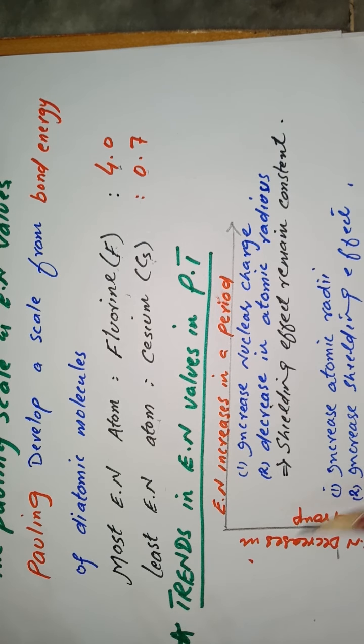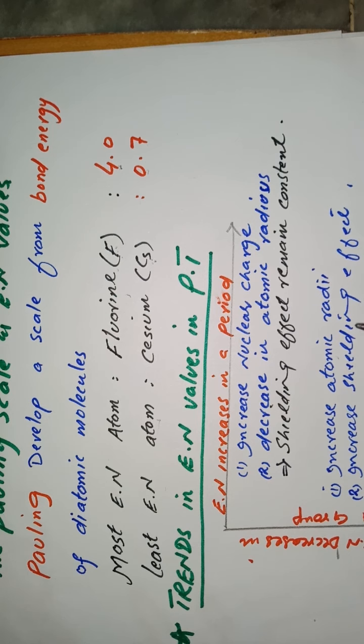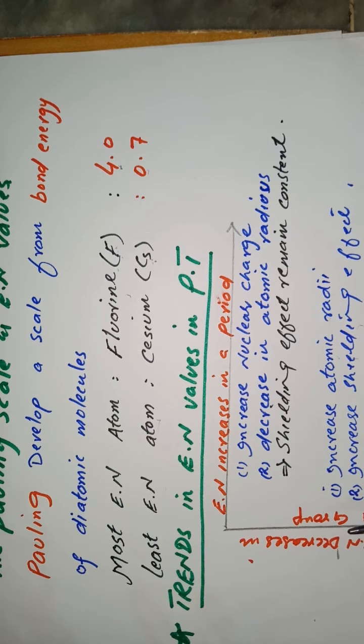Similarly, in groups, when we move from top to bottom in a particular group, then the value of electronegativity decreases. It is because from top to bottom the atomic radius increases, and the shielding effect also increases. So increased atomic radii and increased shielding effect overcome the nuclear attractive force, and hence electronegativity decreases. So generally speaking, those elements which are at the bottom of each group are less electronegative, and those which are at the top of each group are more electronegative.